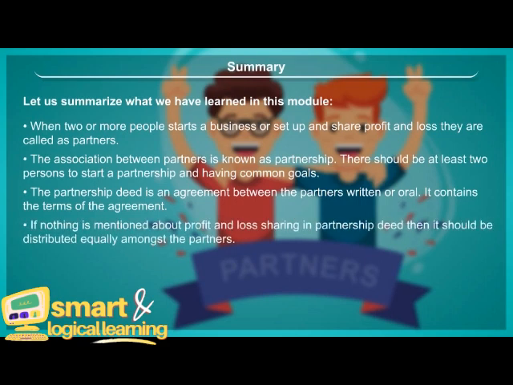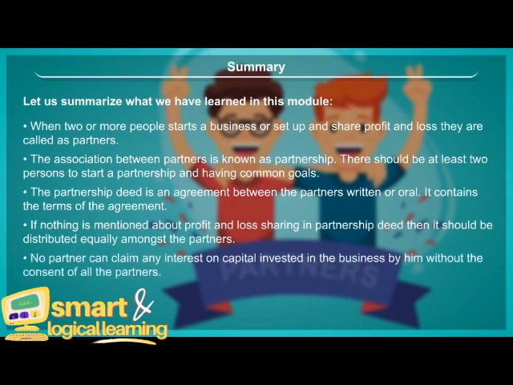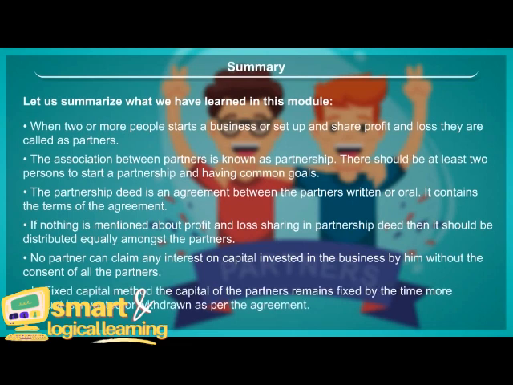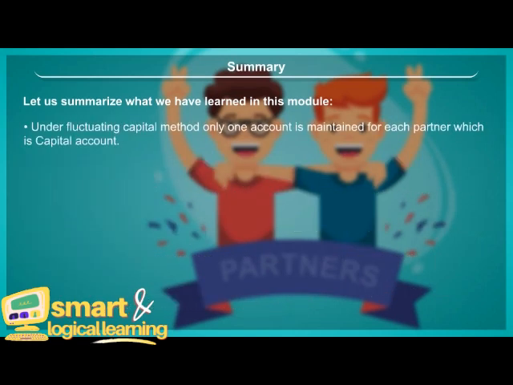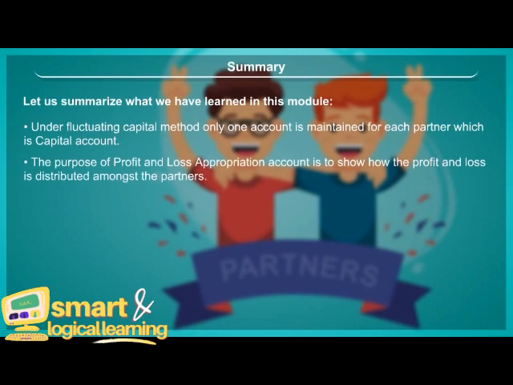If nothing is mentioned about profit and loss sharing in the partnership deed, then it should be distributed equally amongst the partners. No partner can claim any interest on capital invested in the business by him without the consent of all the partners. In the fixed capital method, the capital of the partners remains fixed, until more amount is invested or withdrawn as per the agreement. Under the fluctuating capital method, only one account is maintained for each partner, which is the capital account. The purpose of the profit and loss appropriation account is to show how the profit and loss is distributed amongst the partners.